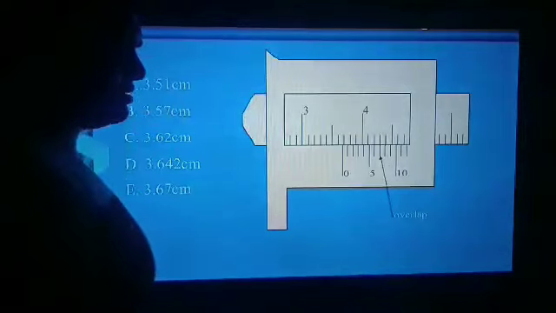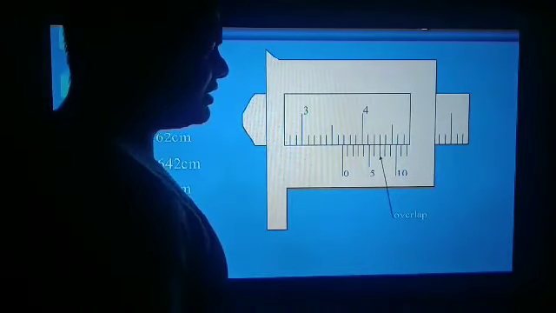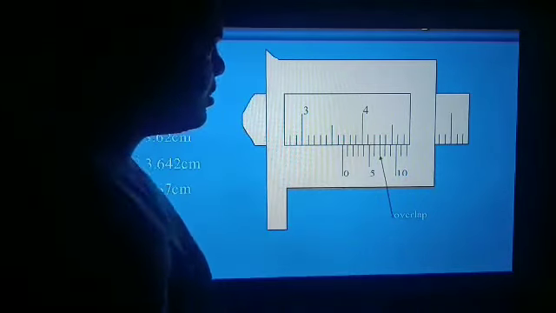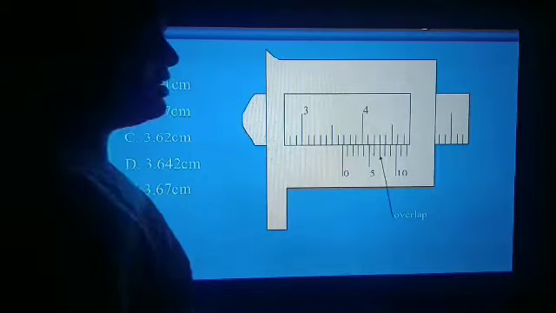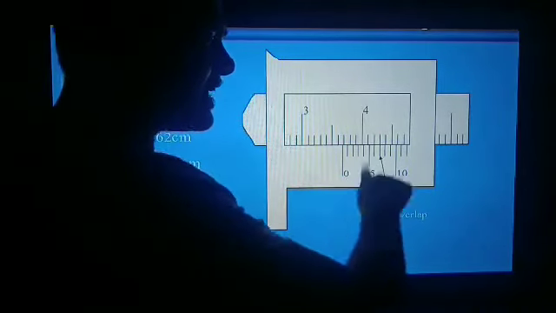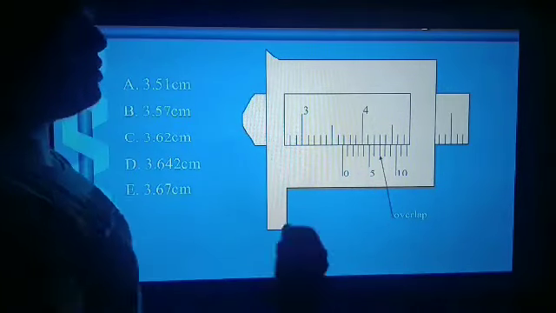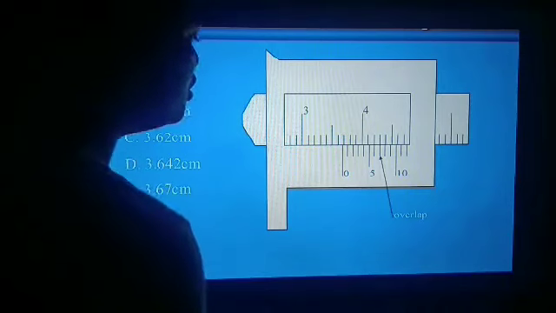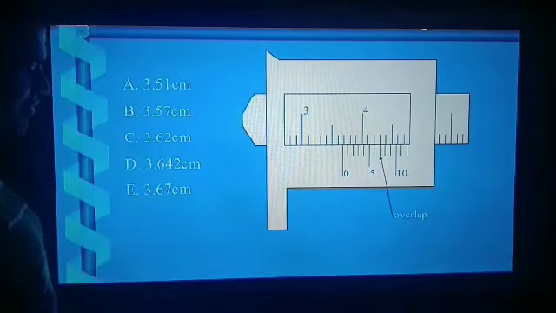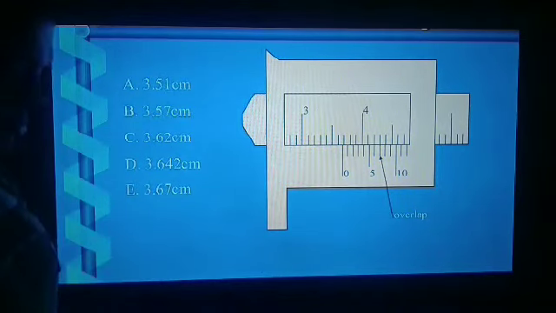Now read the vernier scale reading. Which division of the vernier scale exactly matches? See, 5th, 6th, 7th division. Because we are measuring in centimeter, the 7th division means 7 into 0.01 centimeter, so it will become 0.07. So 0.07 plus 3.6, the answer will be 3.67 centimeter.